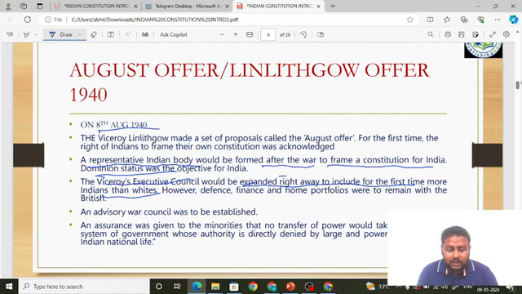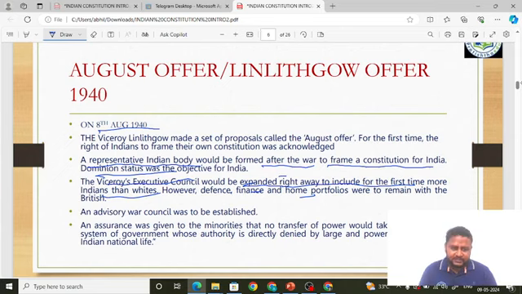Friends, observe this very carefully. The representative body they will form after the war, but the Viceroy's Executive Council will be expanded right away, where for the first time there will be more Indians than whites in the Executive Council. And another condition is that defense, finance and home portfolios would remain with the British.